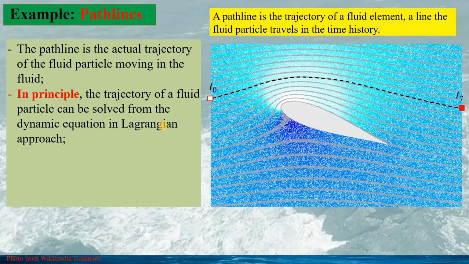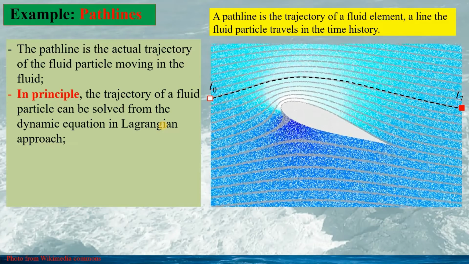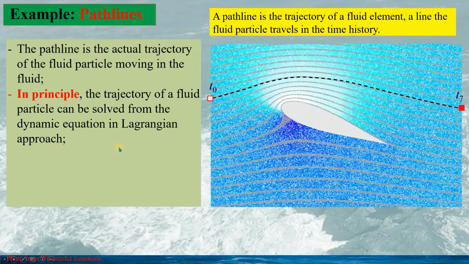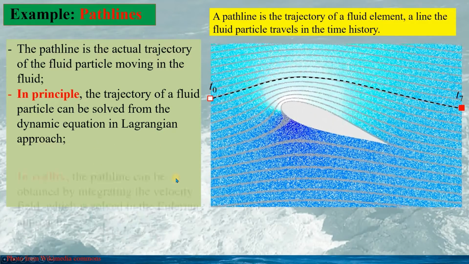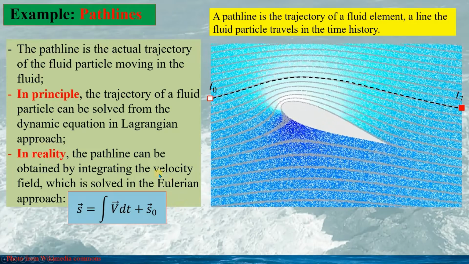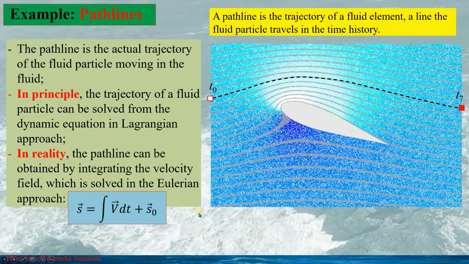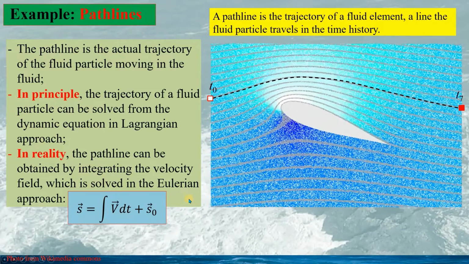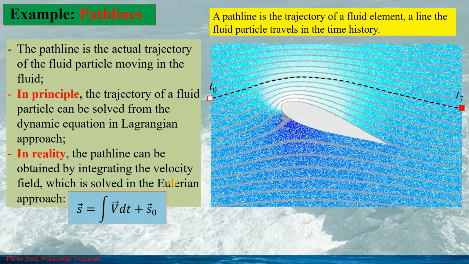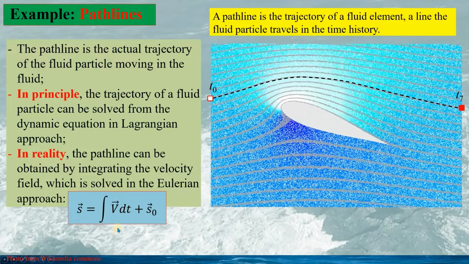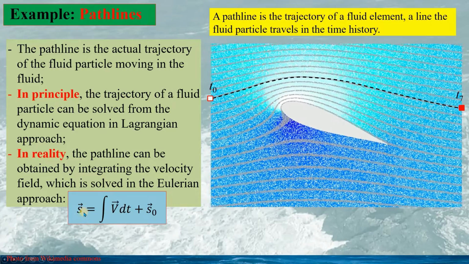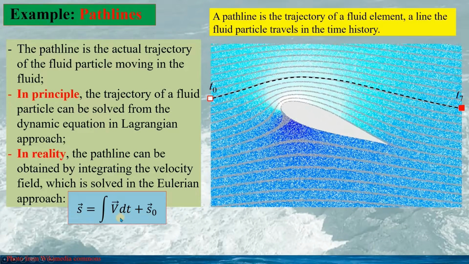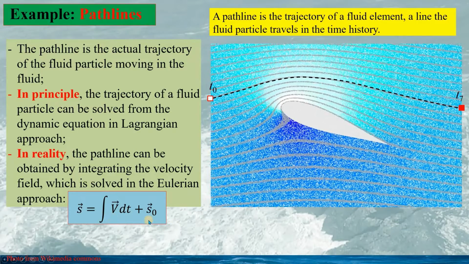Principally, the trajectory of a fluid particle can be solved from the dynamic equation in the Lagrangian approach. We will see this later in this talk. However, in reality, the path line can be more likely obtained by integrating the velocity field, which is actually solved in the Eulerian approach. So, the path line, the vector s, would be given as the integral of the velocity with respect to time, given as this.